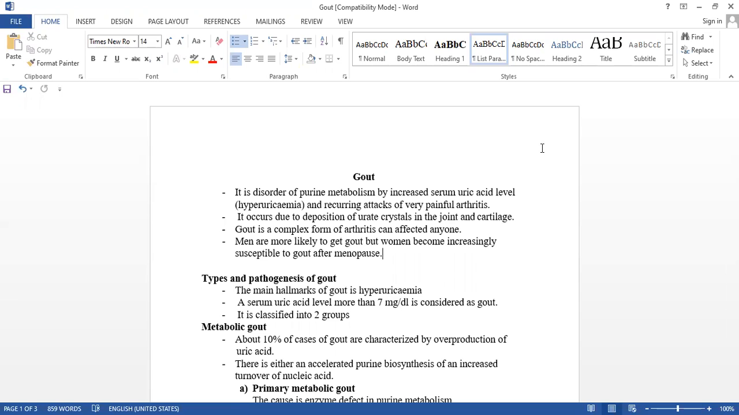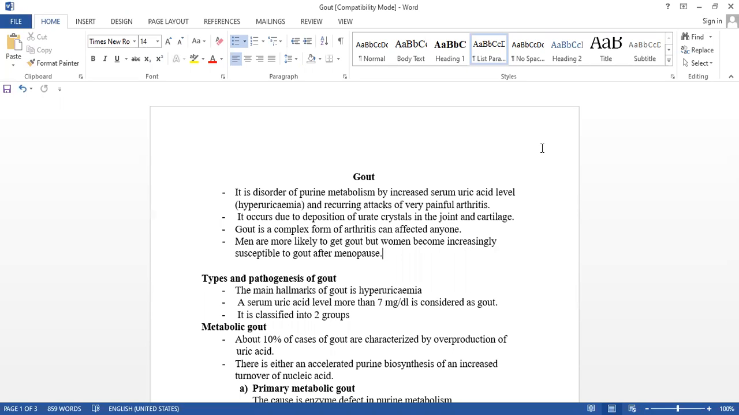Today we are going to see gout. Gout, this disease comes under bone and joint disorders. Okay. So what is the main reason behind this? Due to the increased serum uric acid level,